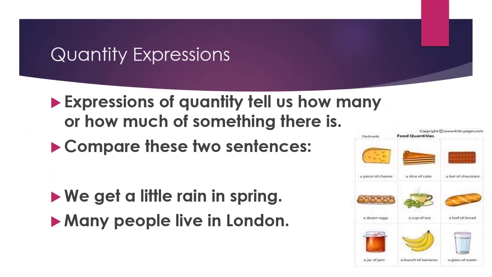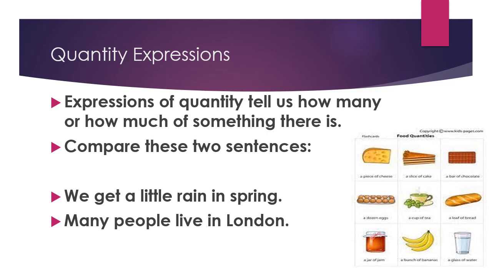So, quantity expressions or expressions of quantity basically tell us how many or how much of something there is. In simple words, we can say that quantity expressions are the words that tell us the quantity of something or the amount of something. And there are different categories of food and drinks and so on, and we can use different words, different expressions to describe their quantity or their amount.